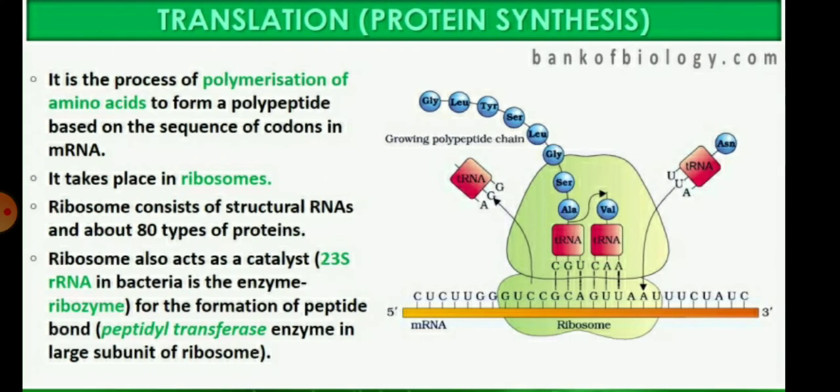So children, translation is the process of polymerization of amino acids to form a polypeptide based on the sequence of the codons in the messenger RNA. It takes place in the ribosomes, and the ribosome consists of structural RNAs and about 80 types of proteins, so the ribosomes also act as a catalyst. It is also used for the formation of the peptide bond, by the peptidyl transferase enzyme in the large subunit of the ribosomes.